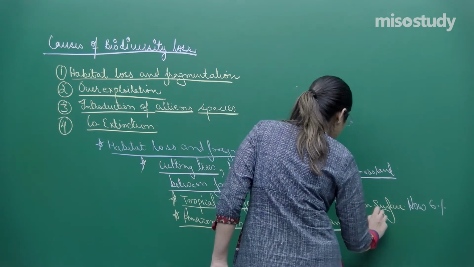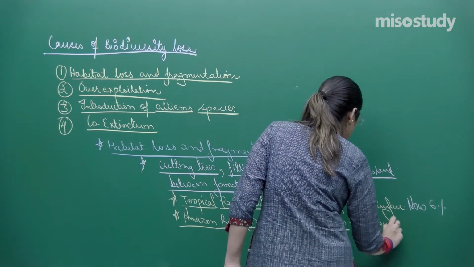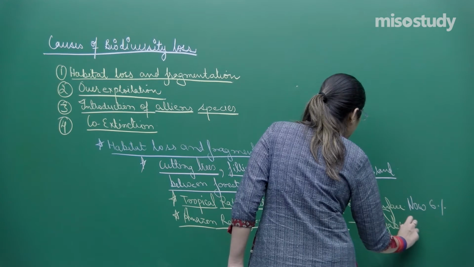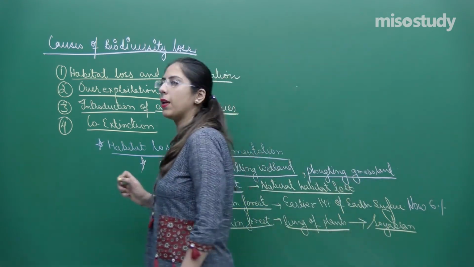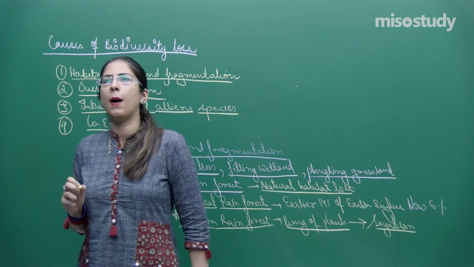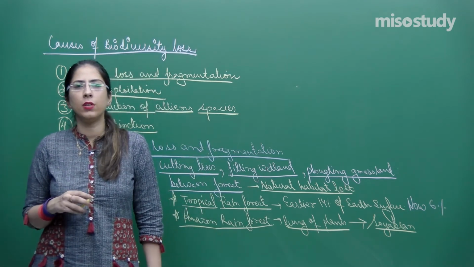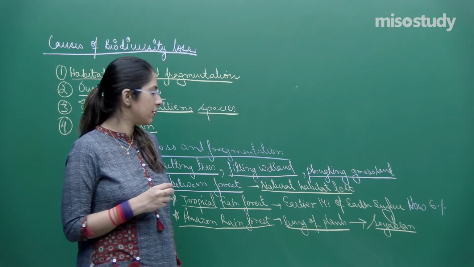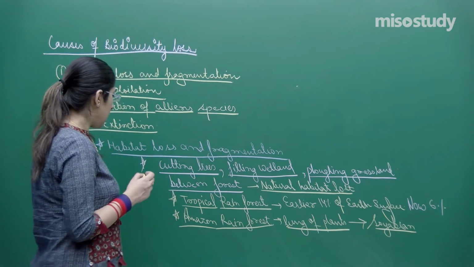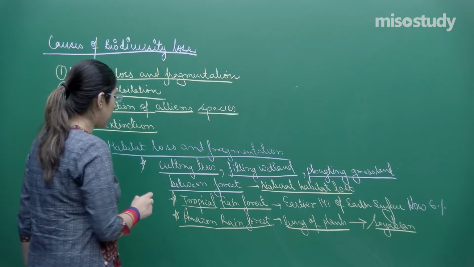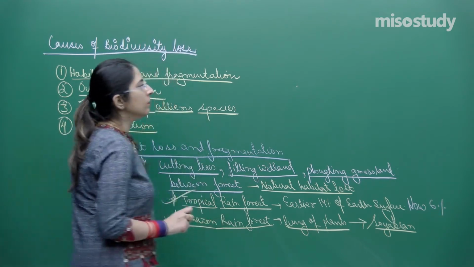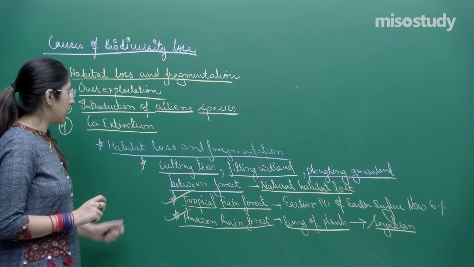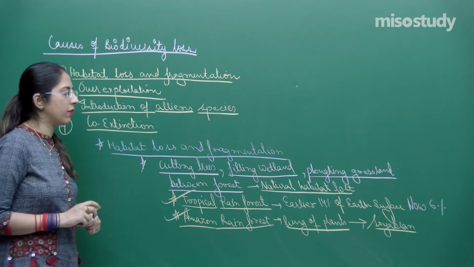I am just writing it so that you can remember soybean cultivation. They are also being cut for preparing grassland for grazing of cattle, etc. So this was the Amazon rainforest. We have discussed two, tropical rainforest and Amazon rainforest, right? This is another reason for habitat loss and fragmentation.